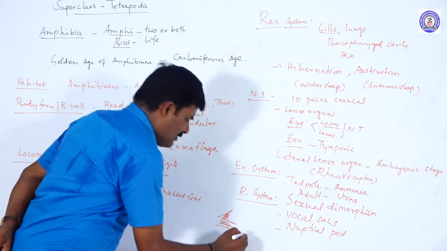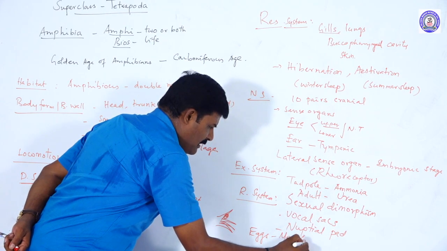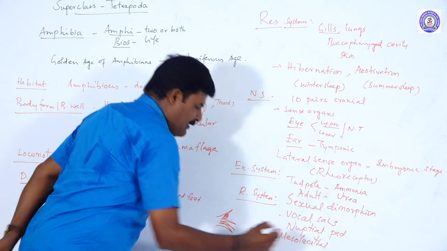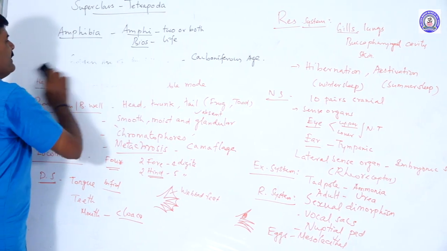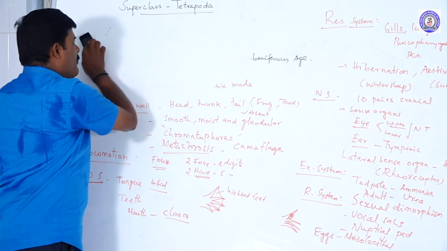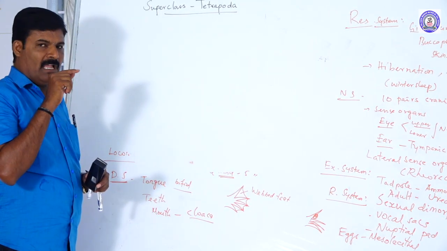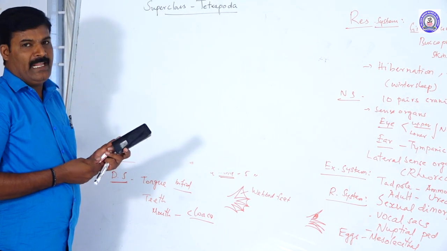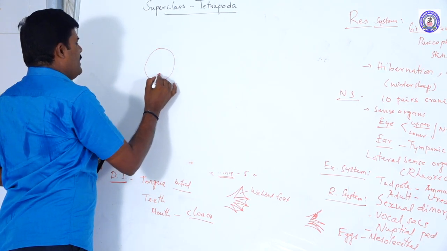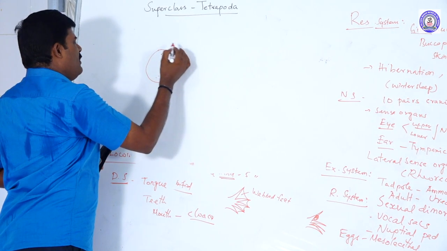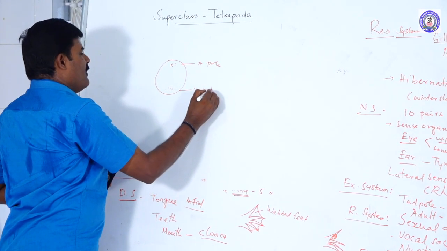So the eggs are mesolecithal. Note it. Mesolecithal egg. What is called a mesolecithal egg? The egg contains a moderate amount of yolk. The animal pole has the nucleus, and the vegetal pole contains yolk. For example, in this egg, this is the animal pole, next one is the vegetal pole.